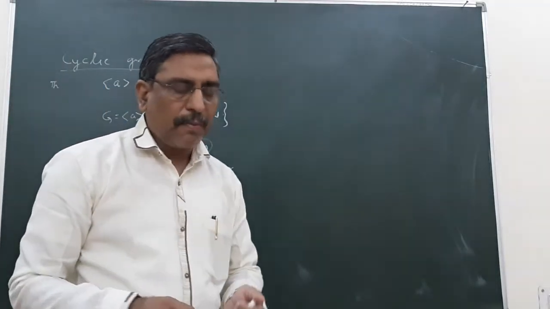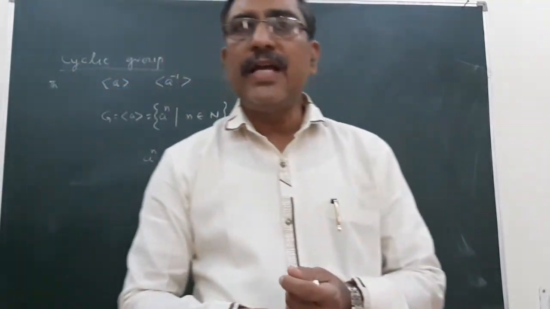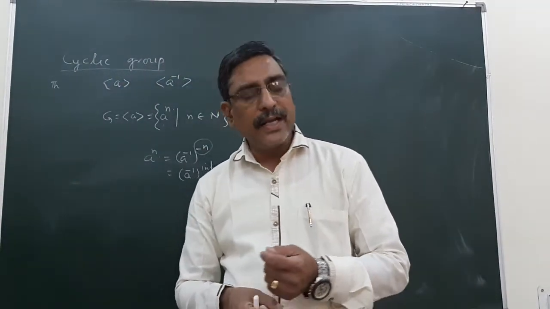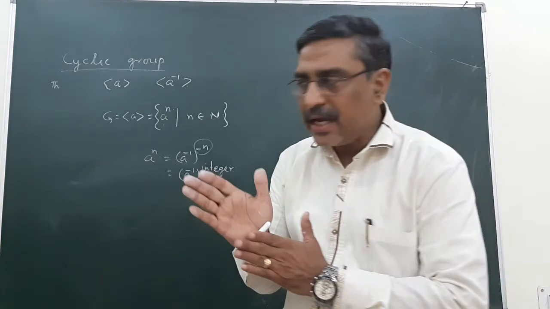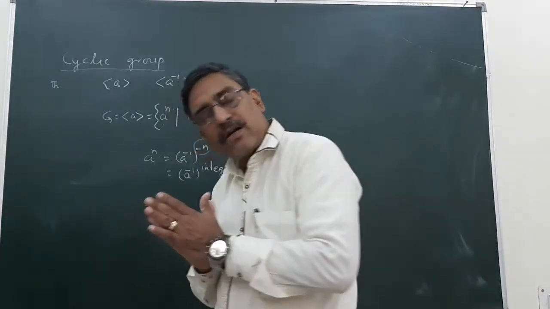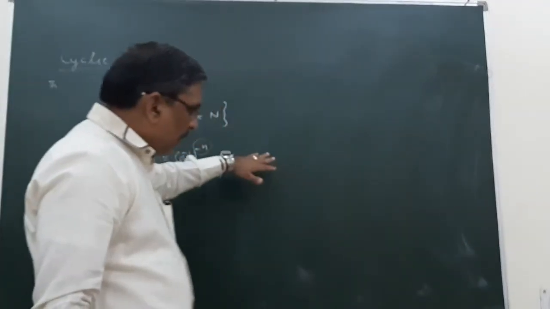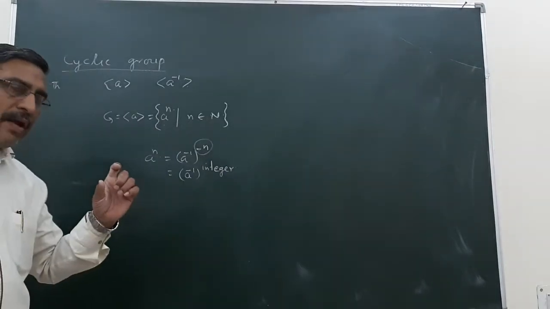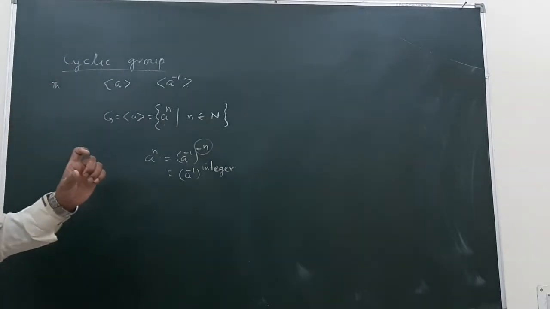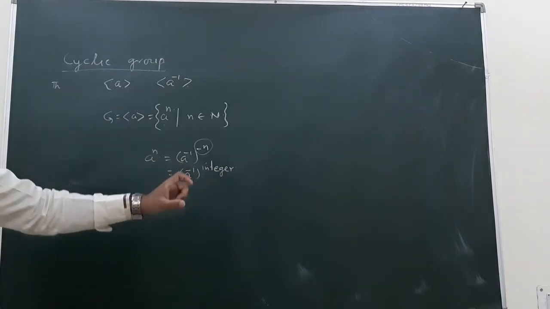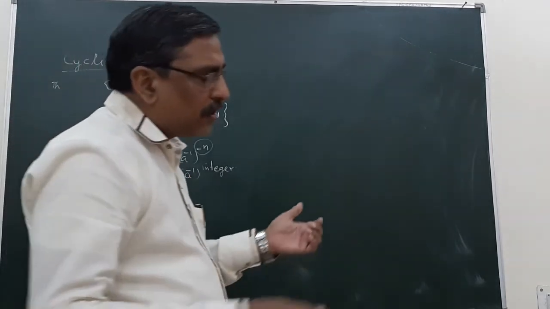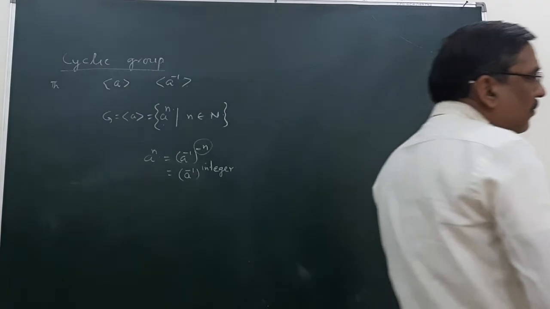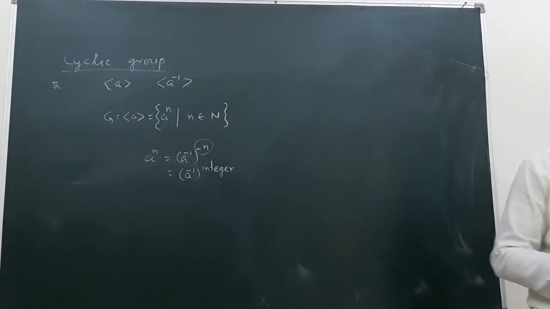So we can straightforwardly say that if A is a generator of a group, then A inverse is also a generator of the group. In my earlier examples, we see that there are two generators each time. For the group Z under addition, 1 and minus 1 are the generators.